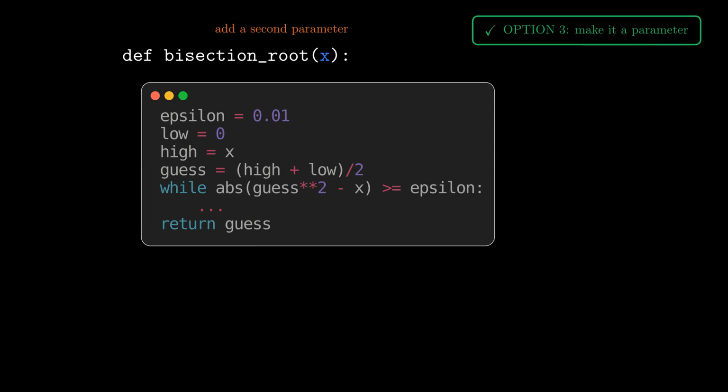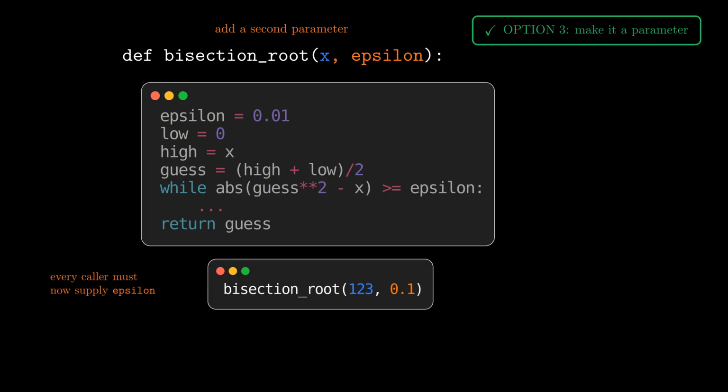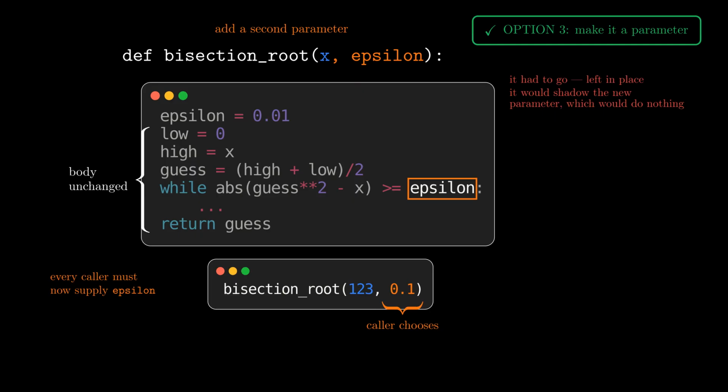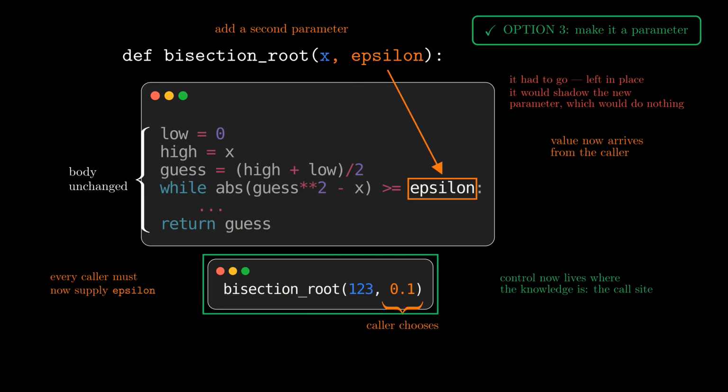Option 3 is the right instinct. Make epsilon a second parameter. The definition becomes bisection root of x and epsilon, and every caller must now supply epsilon as the second argument, so each one chooses their own tolerance. Notice what did not change: not one line of the algorithm. Epsilon was already a plain variable inside the function. The only difference is where its value comes from. Control has moved to exactly where the knowledge lives, the call site.